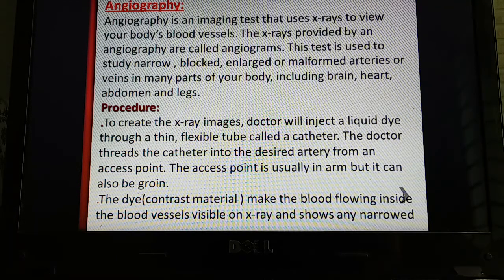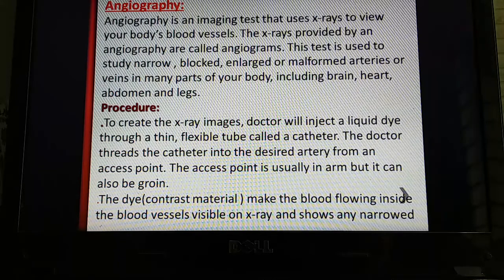These are vital parts of our body, for example the brain and heart. If the blood circulation to these organs is collapsed, a person faces so many problems. So for identifying such kinds of blockage, angiography is the best one.